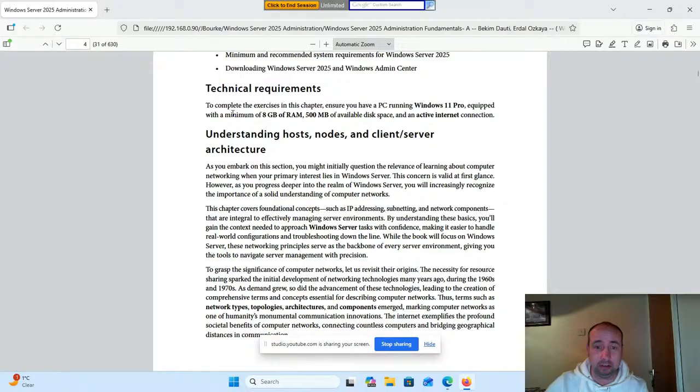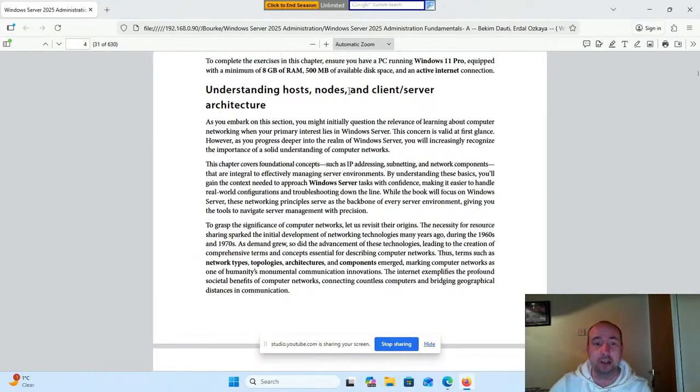Technical requirements. To complete the exercises in this chapter, ensure your PC is running Windows 11 Pro equipped with a minimum of 8 gigs of RAM, 500 megs of available disk space, and an active internet connection.